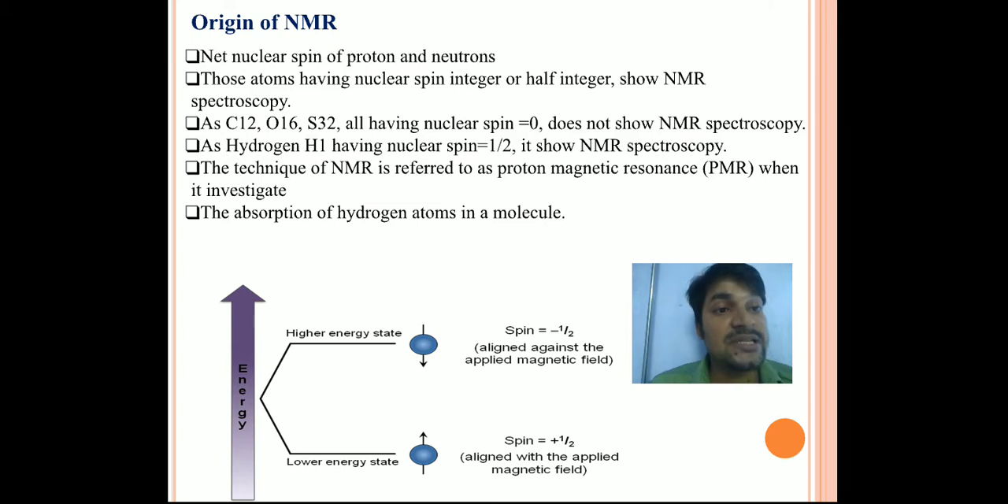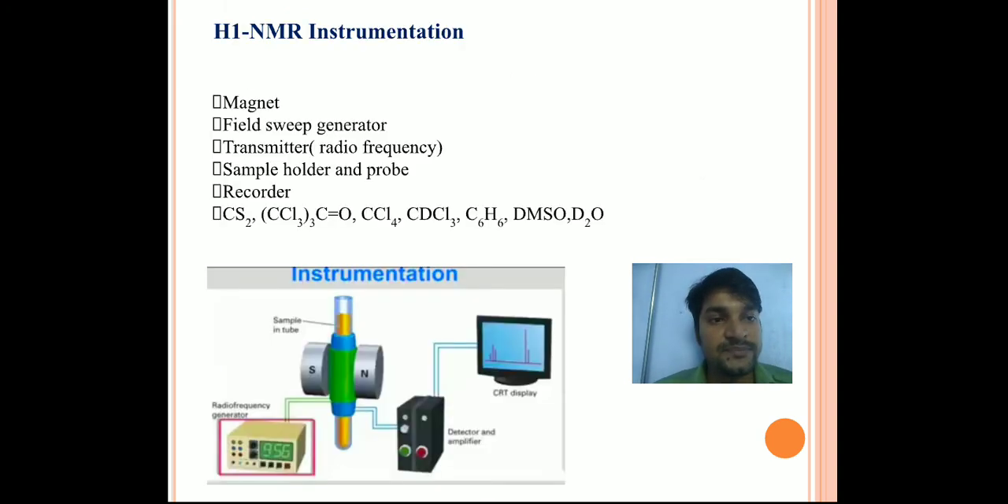That is why we are not considering C12. We are not considering C14. We are not considering hydrogen 2 or 4. We are considering only hydrogen 1, proton NMR, because they show integral or half integral nuclear spin. They have an odd number of neutrons or protons within the nucleus. That is why we select that particular atom for NMR spectroscopy. So you come to understand this point. Now we go to the next slide.